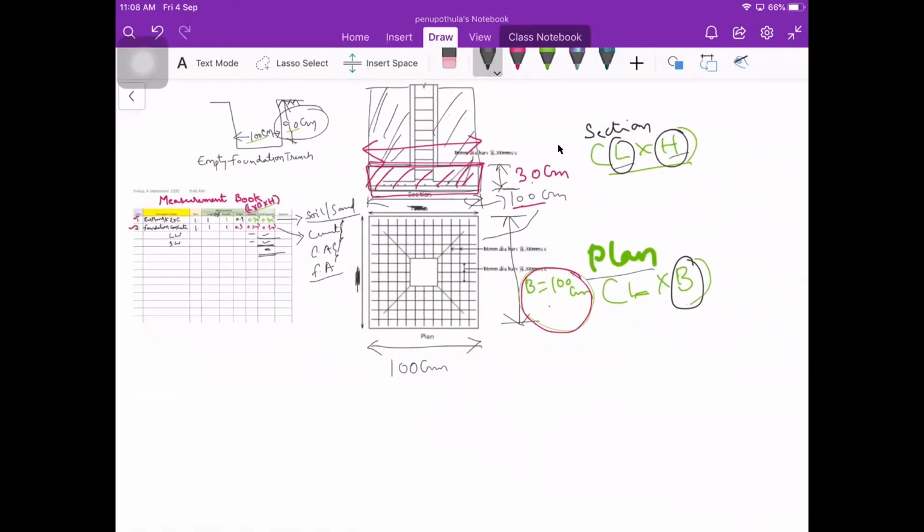Or is there any doubt? I think someone raised their hand.